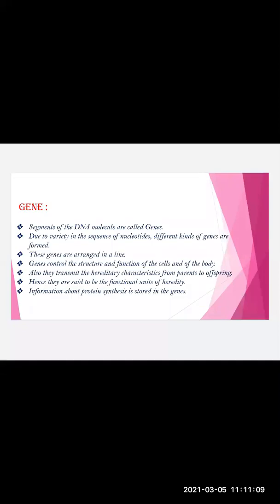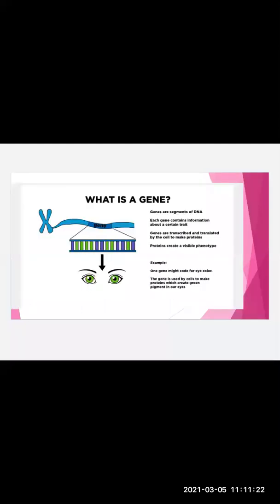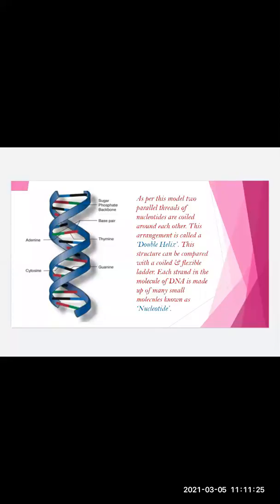Now see over here. I'll give one more picture of a gene. Genes are nothing but segments of DNA. I'll take this picture and explain in short what exactly genes are. Now you can see over here the double helical DNA picture, and we'll see how the genes are aligned.